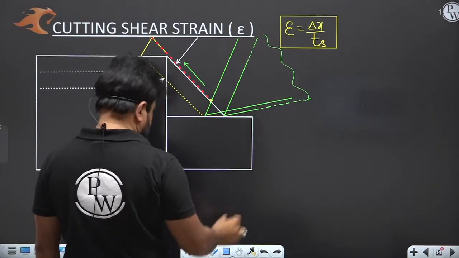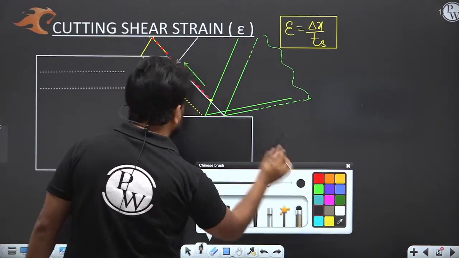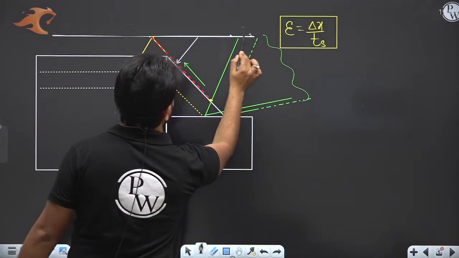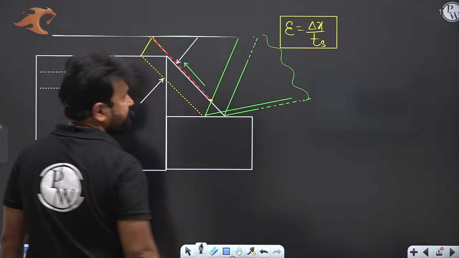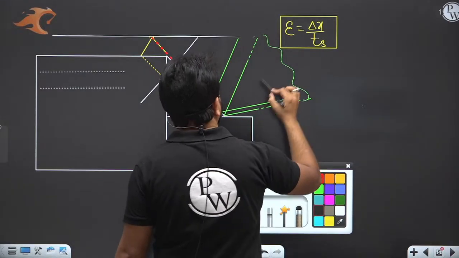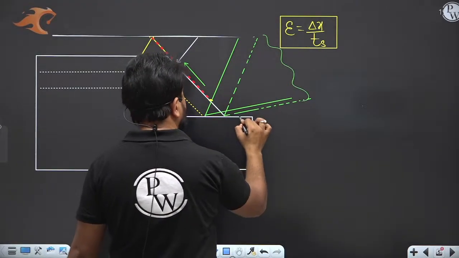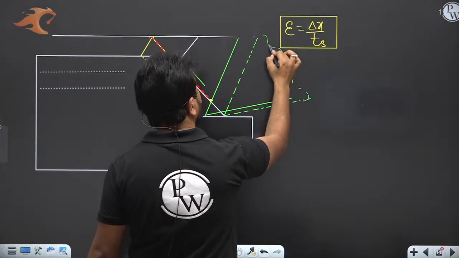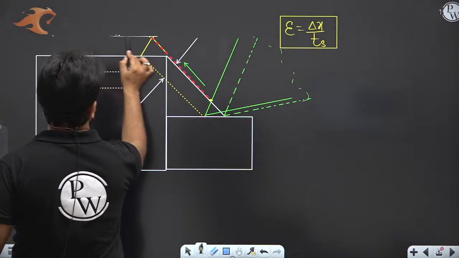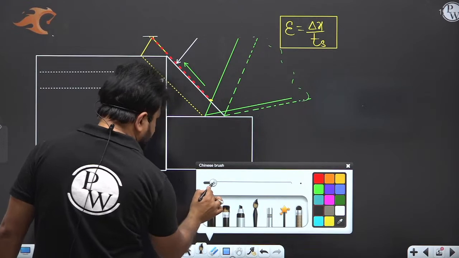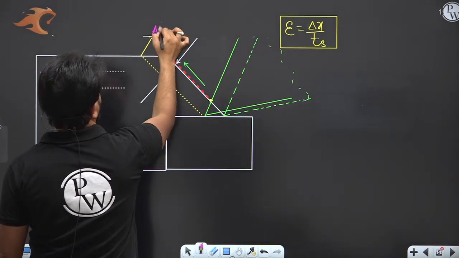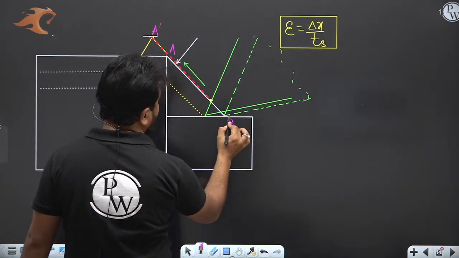See here, when the tool moves, this is the tool. Now see this point. What is going to happen basically is that the material will go from A to A dash, and from B to B dash.